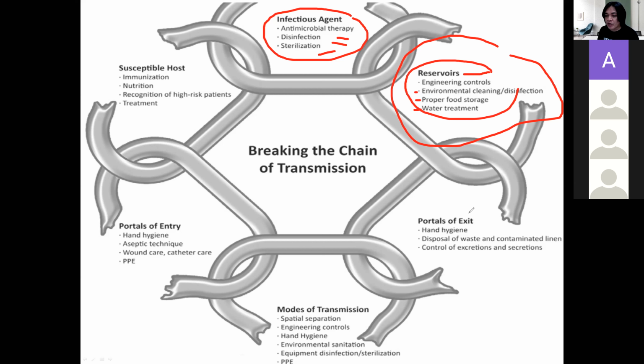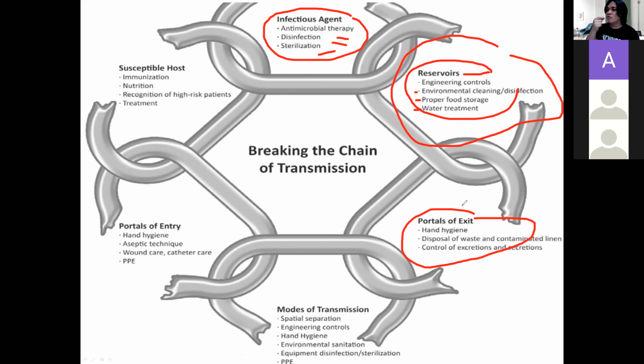Okay? We also have portal of exit. We said microorganisms live through the nose, through the mouth, through the anus. So how do we deal with those things? Once the patient stops, or once this patient sneezes, what will you do with the sputum? Eventually, you clean it. You dispose the sputum, the secretions. That is how you control the microorganisms. That's why when you cough, you are asked to cover your mouth with a tissue or a handkerchief so that you can control your excretion and secretion so that the microorganisms will not cause infection to other patients.